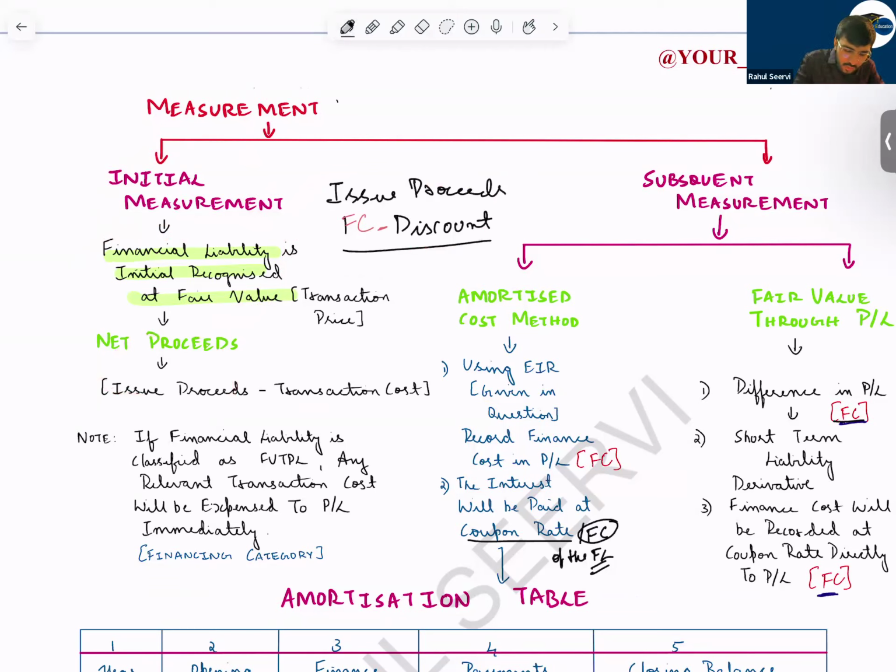If today the company is issuing bonds, that means for the company it's a liability. For the person who is investing, it's a financial asset. On this bond, the company has given 1,000 rupees discount. So 9,000 is the value, and the company has incurred some transaction cost, which you will reduce here. I say 500. So what is the value? 8,500. At 8,500 we have to record this fair value.